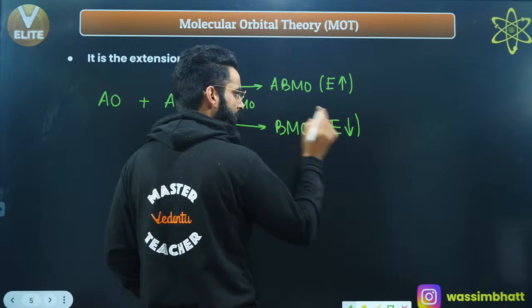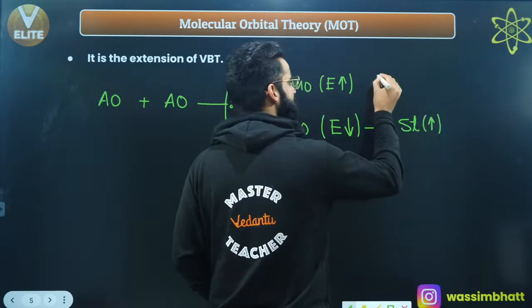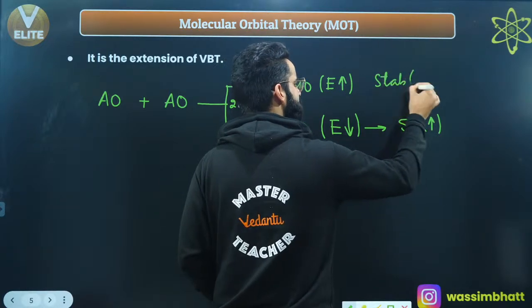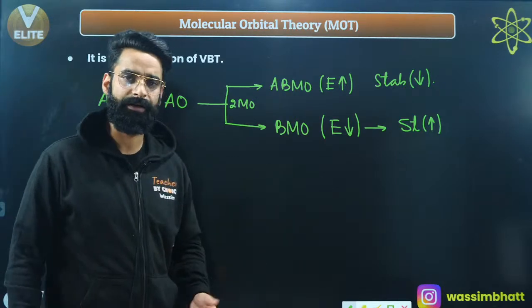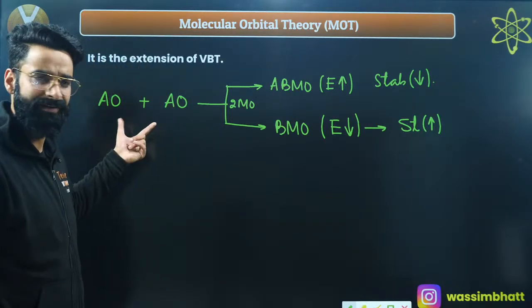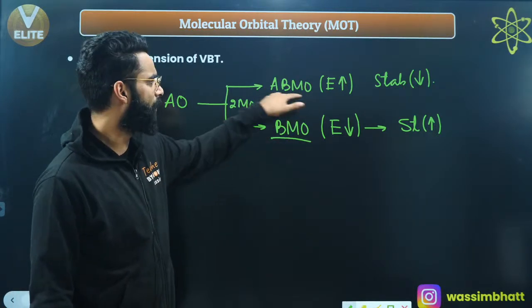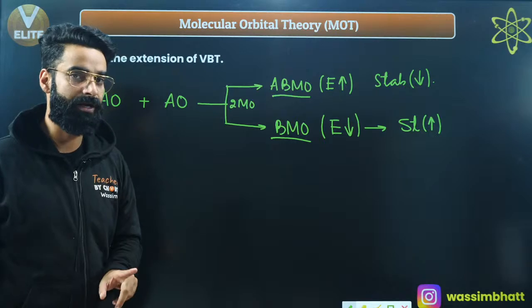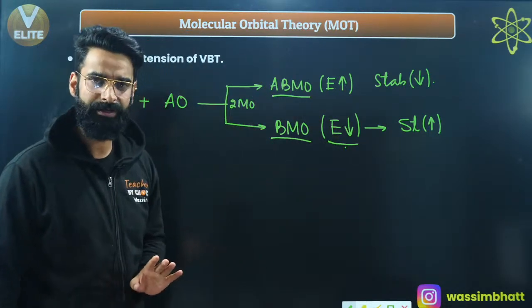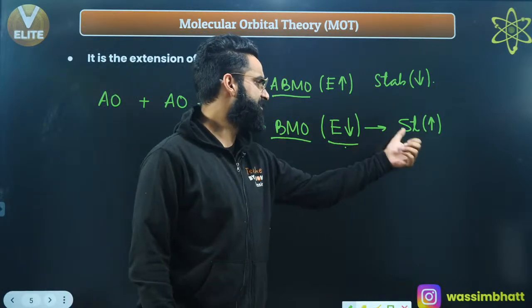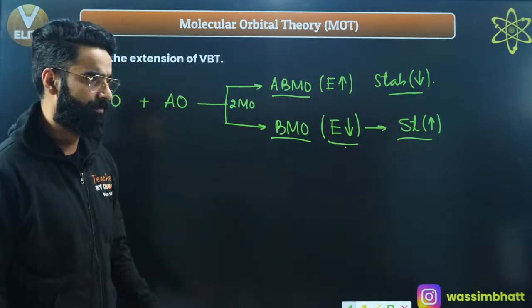If the energy of the bonding molecular orbital is less, that means the stability of the bonding molecular orbital is going to be more than the stability of the anti-bonding molecular orbital, right? Low energy means more stability. So when two atomic orbitals combine, they lead to the formation of two molecular orbitals. One is called the bonding molecular orbital, another is the anti-bonding molecular orbital. Do remember, the energy of the bonding molecular orbital is considered to be less than the energy of the anti-bonding molecular orbital, so eventually the stability of the bonding molecular orbital is going to be more than the stability of the anti-bonding molecular orbital, right?